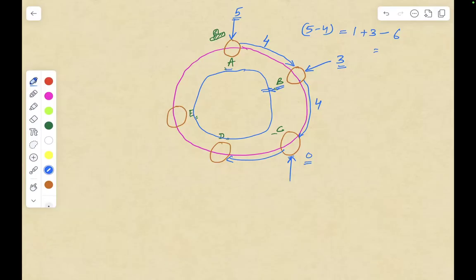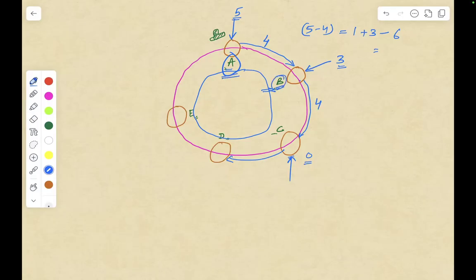So that's the question. You already know there is a brute force solution that exists, where you can start your journey from each of the stations. For example, you start from A, and you see whether you are able to reach A or not.